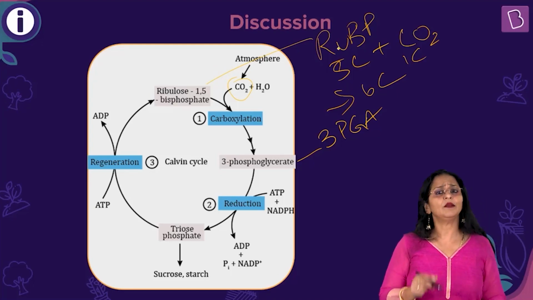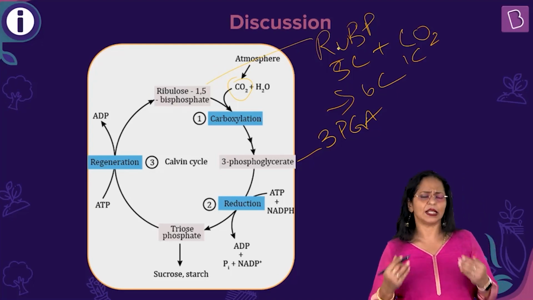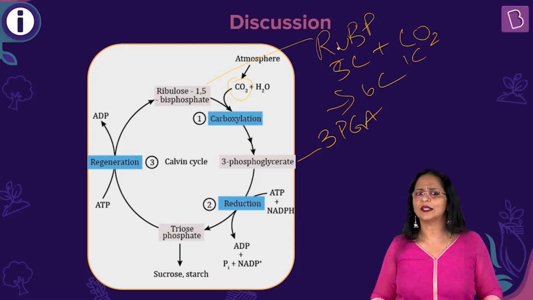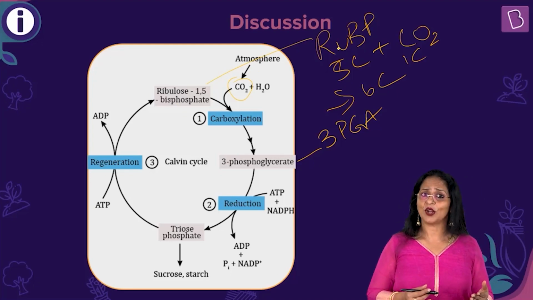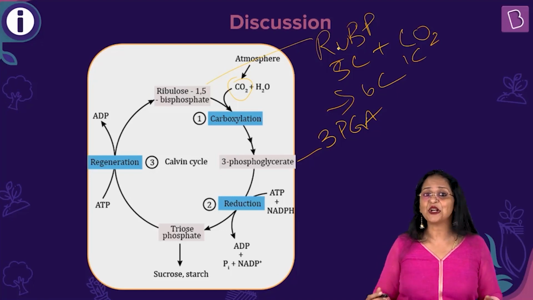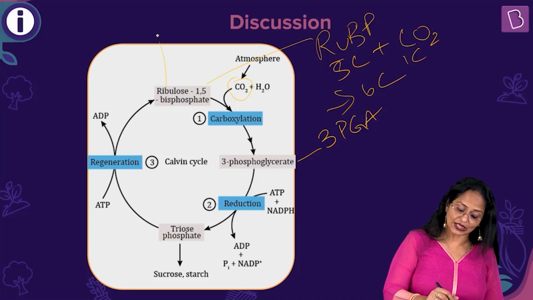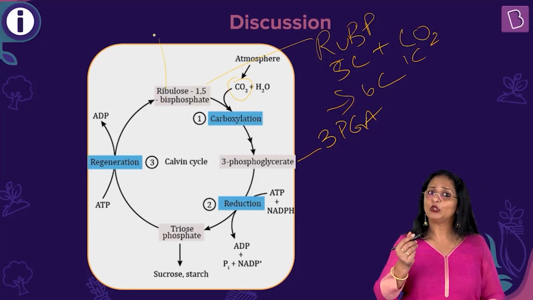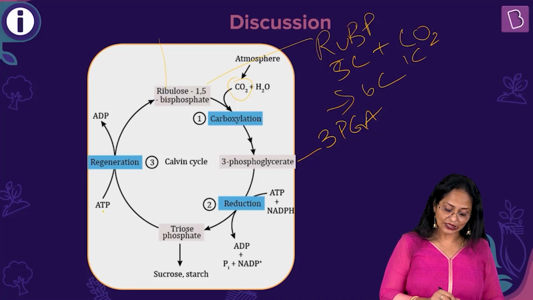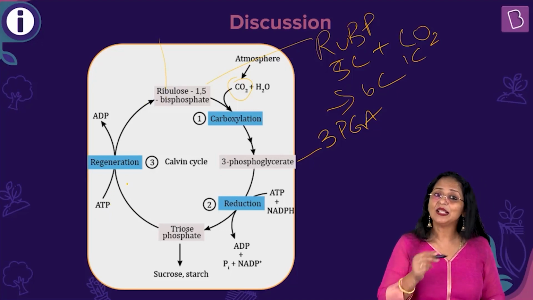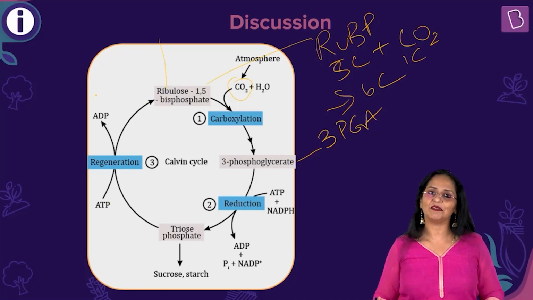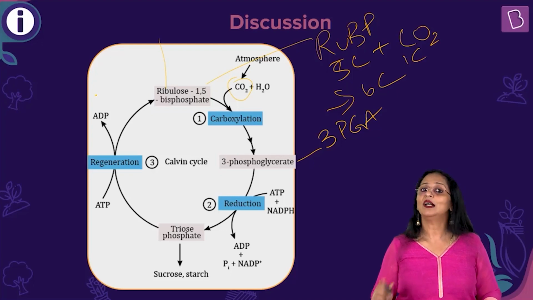So, 3-phosphoglyceric acid gets reduced to a triose phosphate, and this triose phosphate, through a series of steps, regenerates RuBP. Now, you tell me, why is it necessary that RuBP should be regenerated? Well, if RuBP is not there, carbon dioxide fixation is not going to take place. There is no acceptor for carbon dioxide. RuBP is the first acceptor of carbon dioxide. So, triose phosphate is regenerated to RuBP. Now, during that process, can you see that ATP gives away its phosphate group and ADP is given out. So, how many molecules? 1 molecule of ATP is utilized.